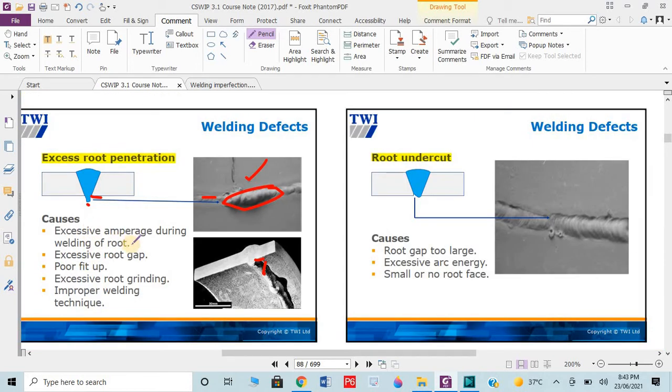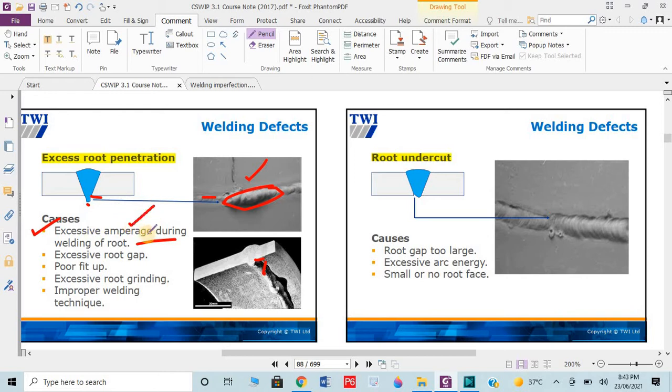What are the causes? Excessive ampere. If you belong to the welding field, then you definitely see the welders normally change the amperes and voltage. If they give more amperes, more heat is generated. If more heat is generated, then more penetration occurred. That's where they set the ampere.